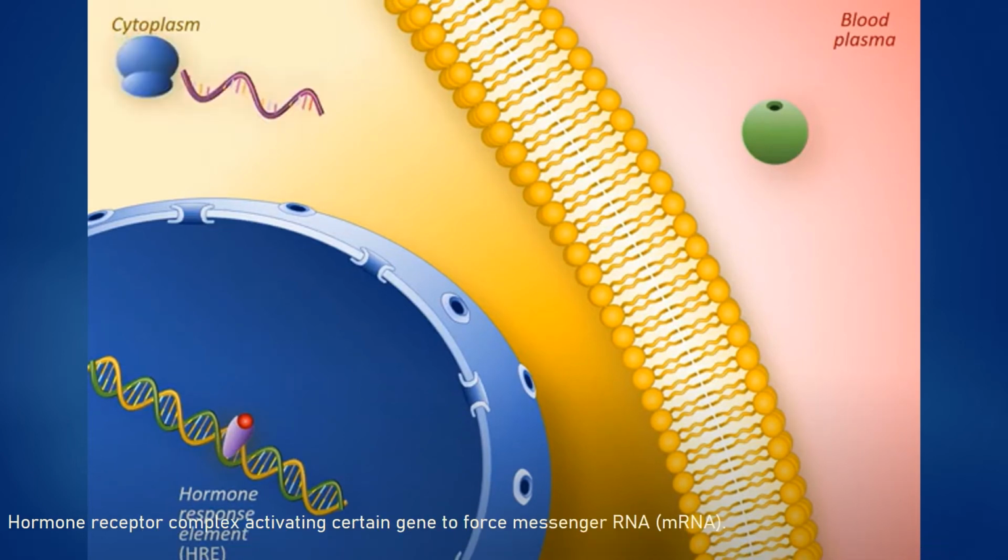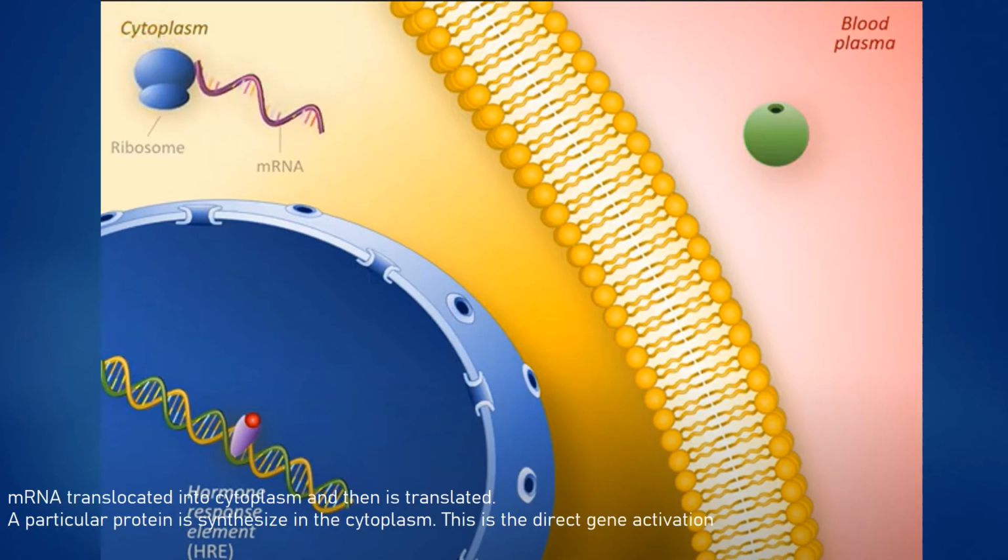The hormone receptor complex activates certain genes to form messenger RNA. The mRNA is translocated into the cytoplasm and then is translated. A particular protein is synthesized in the cytoplasm. This is the direct gene activation.